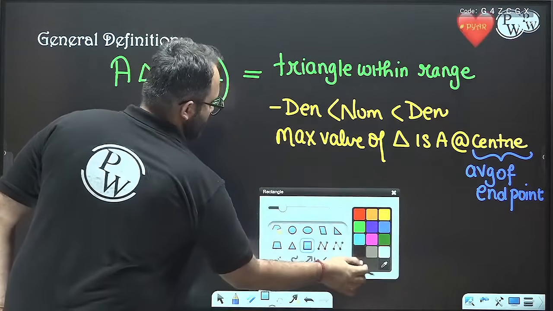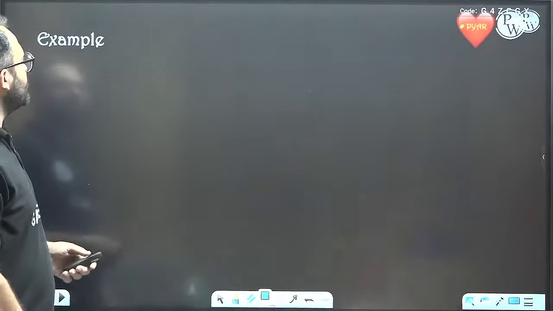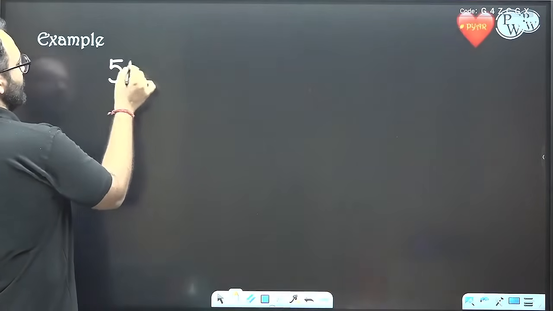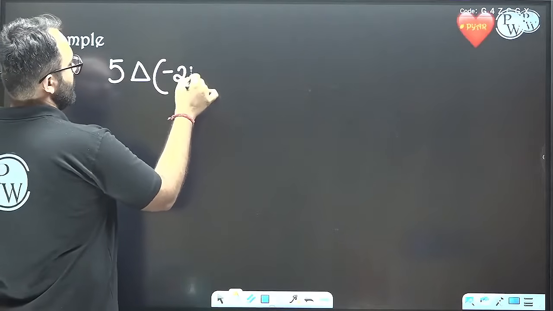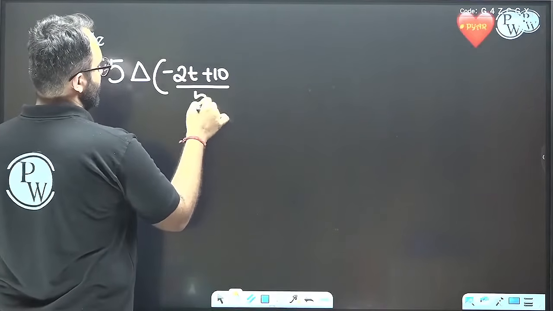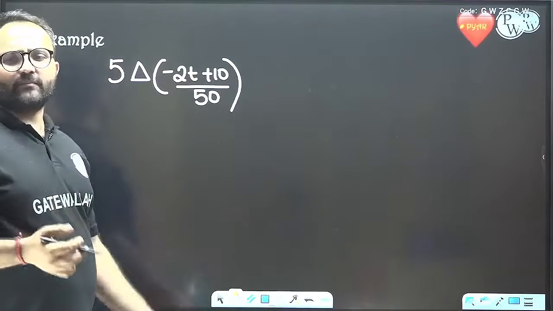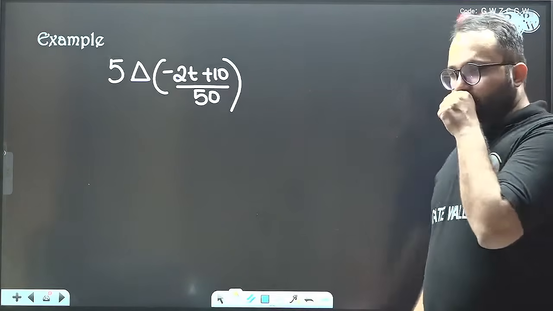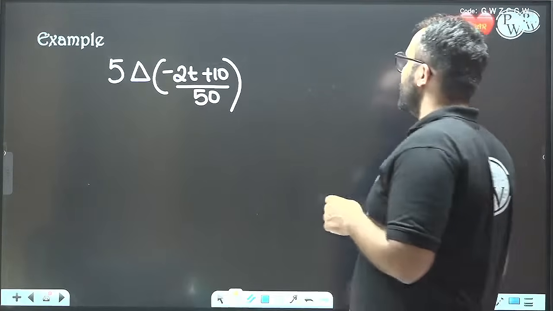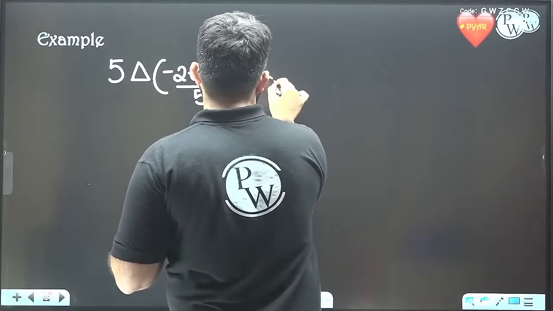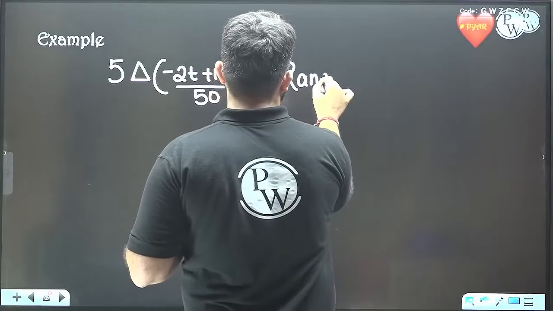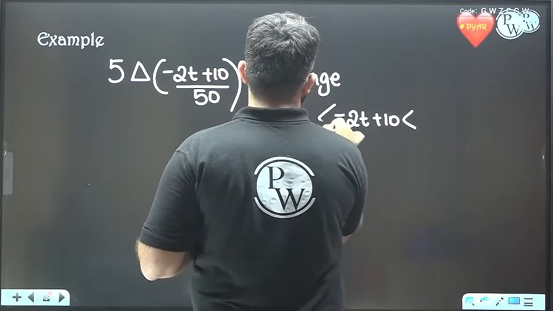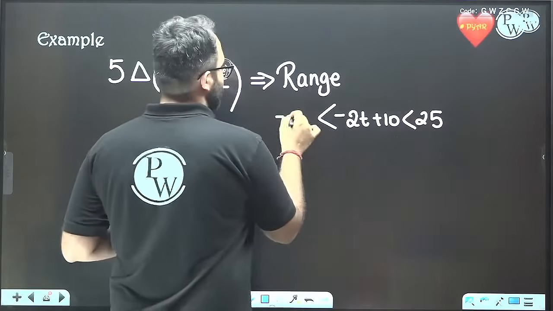Great. So let's do it. Let's take one example here. For example, we have 5 triangle minus 2t plus 10 divided by 50. Okay. So only one example is more than sufficient for illustrating the method. So it will be a triangle, and what will be the range? The range will be minus 2t plus 10, that is numerator less than denominator greater than minus denominator.